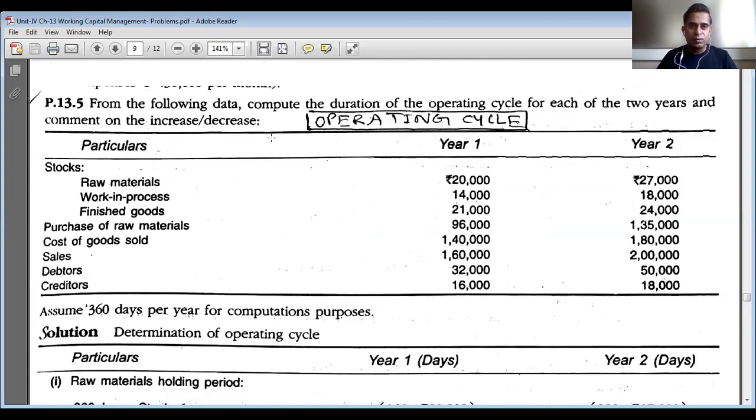Okay, so we'll go ahead with the next problem. Again, this is not about estimating the working capital required to finance. It is about calculating the duration of the operating cycle.